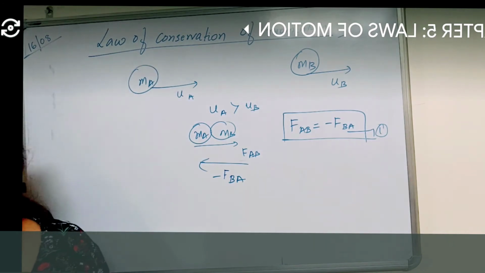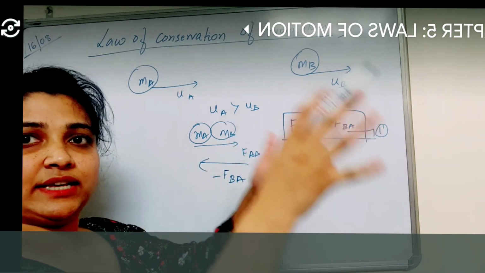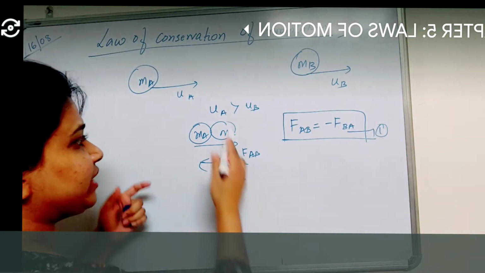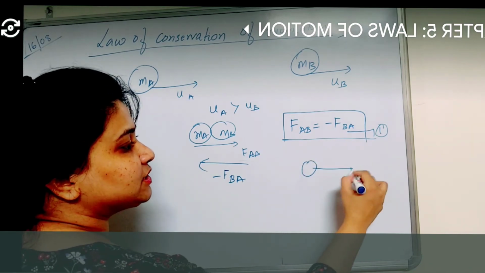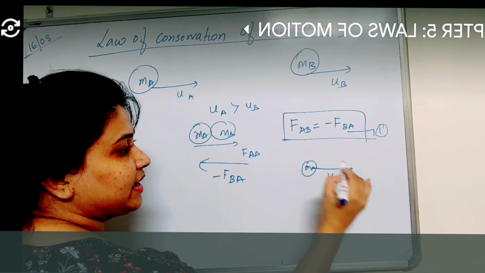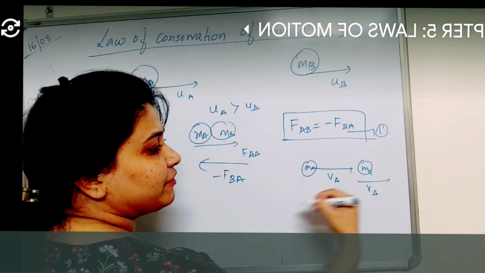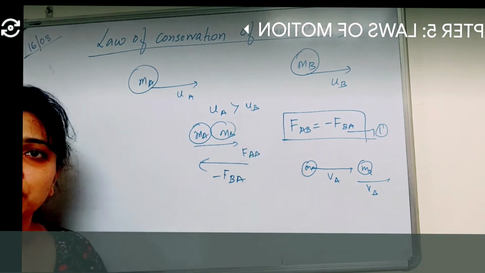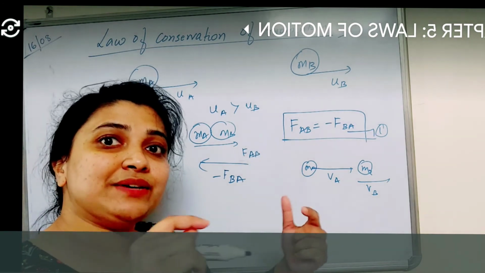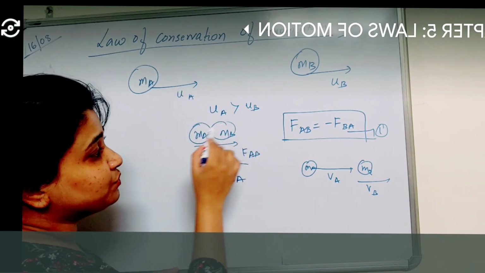Now, once they collide, they again start going with some final velocity. This mass A goes with some final velocity VA, and mass B, MB, goes with some final velocity VB. They continue going, right? Now, conservation of momentum: momentum is mass into velocity.